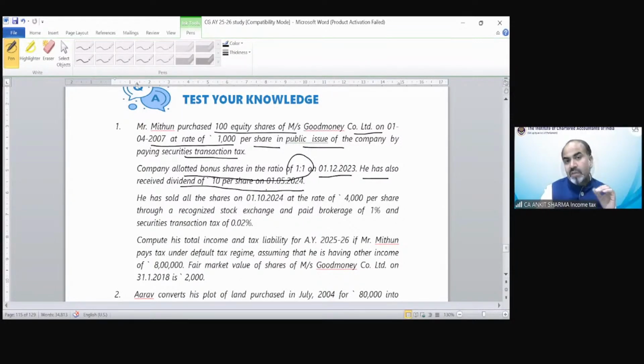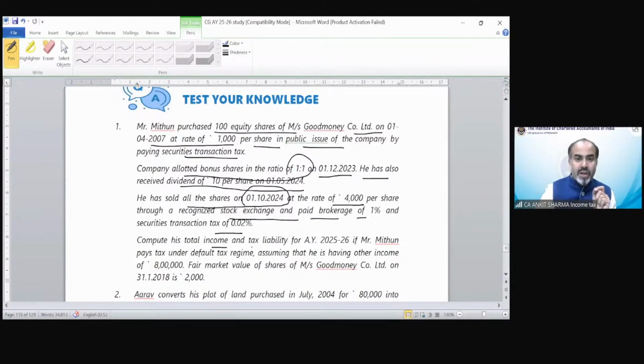So now this is not a conversion question. He purchased equity shares, and against those equity shares, he also received some bonus shares. All the bonus shares and equity shares were transferred on 1st October 2024 at the rate of 4,000 per share through a recognized exchange and paid brokerage of 1% and STT of 0.02%.